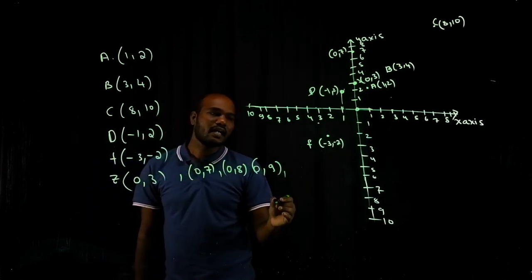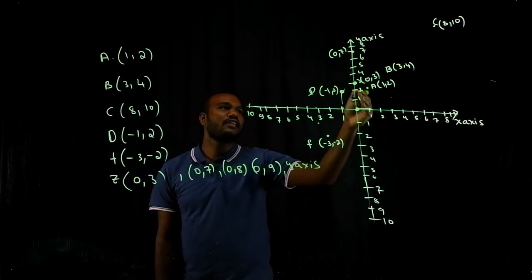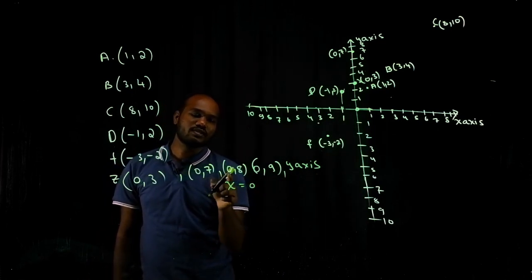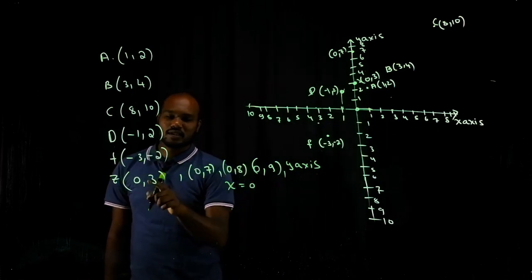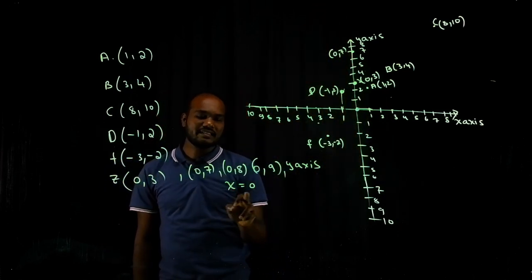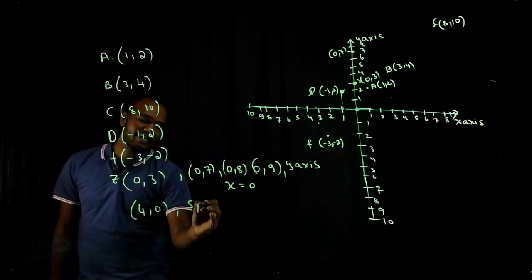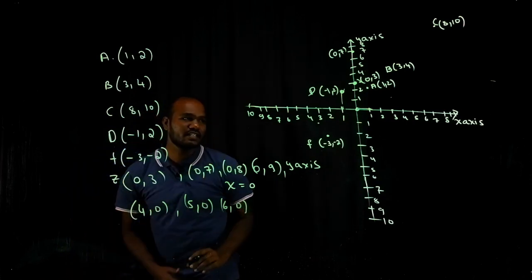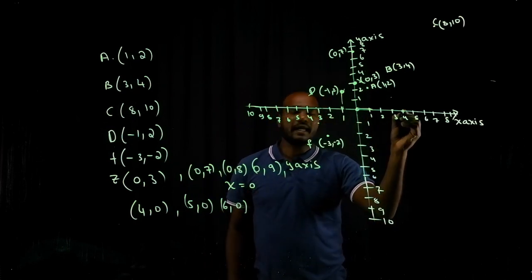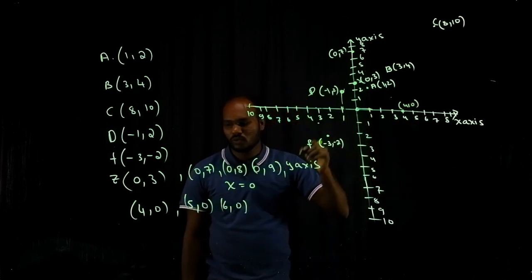If you are done, we can observe that these are all falling on the Y axis. Once they fall on the Y axis, the value of X is 0, because it is not going anywhere in the X direction; it is only going along the Y axis. In the same way, take (4, 0), (5, 0), (6, 0). Again, for (4, 0): 1, 2, 3, 4. Should I go up? No, because I have to go 0 distance up. So this is (4, 0).